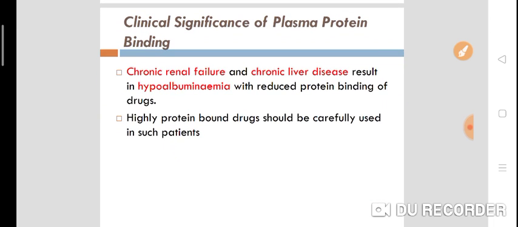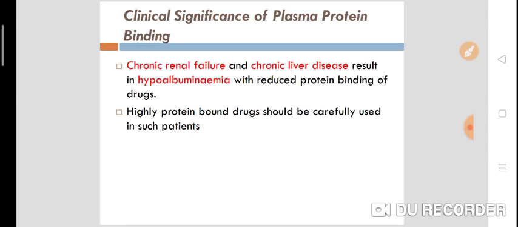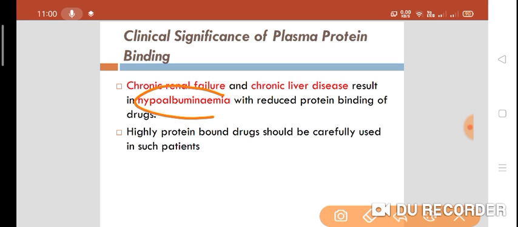Now, patients with chronic renal failure, chronic liver disease or chronic kidney disease may develop hypoalbuminemia. Hypoalbuminemia means serum albumin levels decrease. If the serum albumin level decreases, it reduces plasma protein binding of drugs. Acidic drugs bind to the albumin. But in cases like chronic renal failure or chronic liver disease, there is hypoalbuminemia. There are less albumin levels.